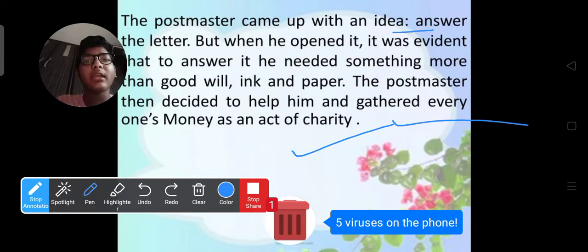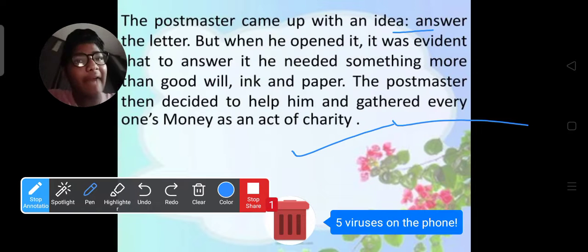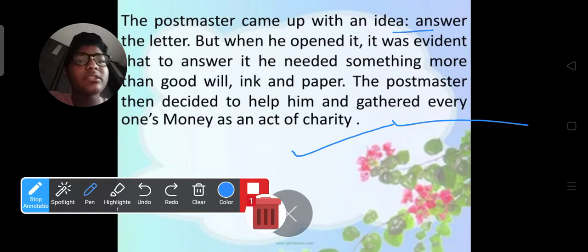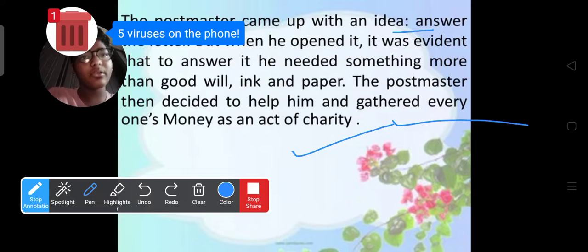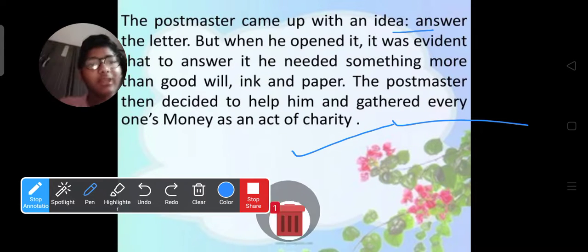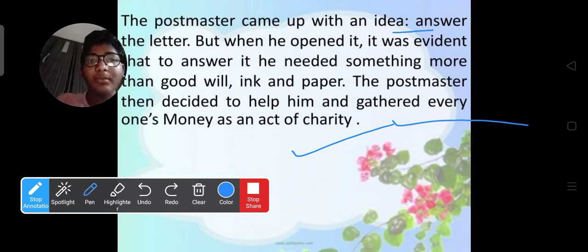Lencho wanted 100 pesos. Pesos is nothing but a currency of theirs; we use rupees or paise. He needs the sum of 100 pesos, so he collected from part of his salary, from his friends, and even from his employees as an act of charity. What happened? Let's see further, guys.